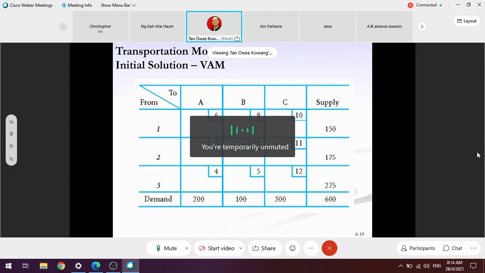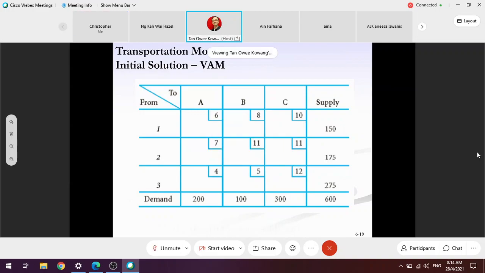The concept of the VAM method is basically that we try to reduce the risk of making a mistake. VAM, Vogel's Approximation Method, is basically for the purpose of reducing the risk of making a mistake. Okay, risk of making a mistake. What does it mean?